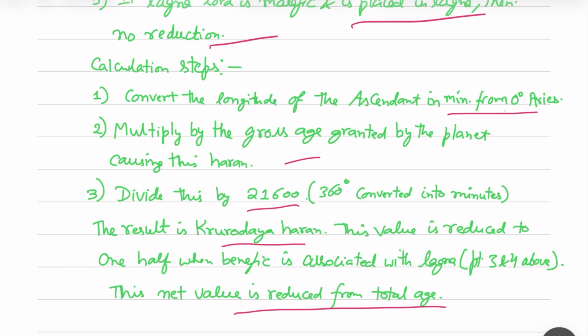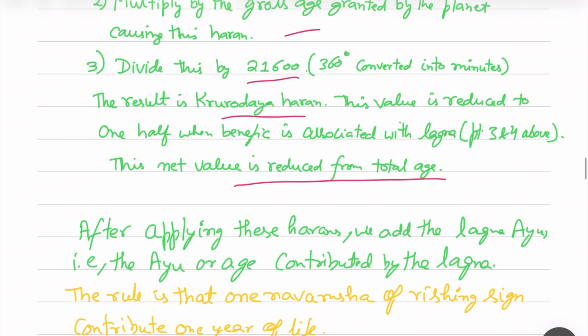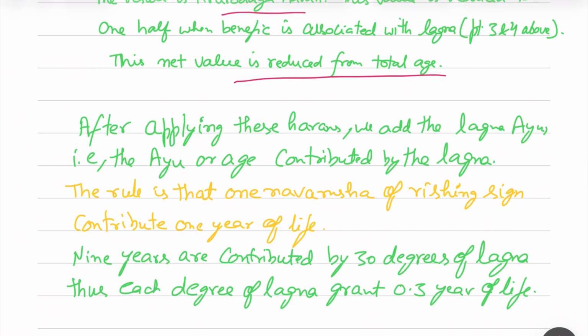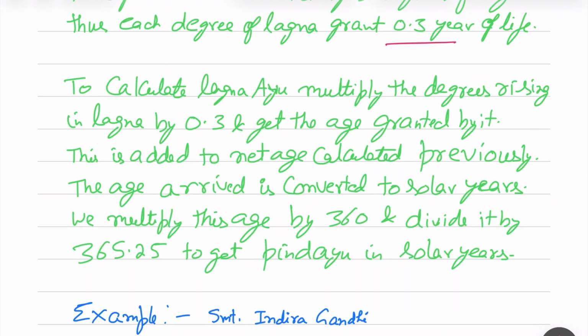And after we apply all four Harans, we add the Lagna Ayu to the gross age to get the net value, meaning whatever value is granted by the Lagna. The rule is one Navamsha contributes around 1 year of life. So 9 years is contributed by 30 degrees of Lagna, so each degree grants 0.3 years of life. The step to calculate the Lagna Ayu is to multiply whatever degree is rising in Lagna by 0.3 and get the age granted by it.